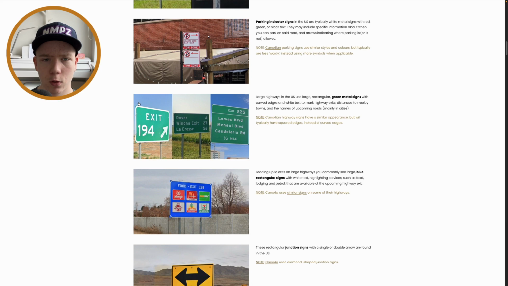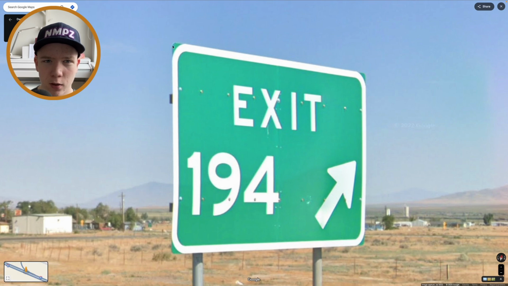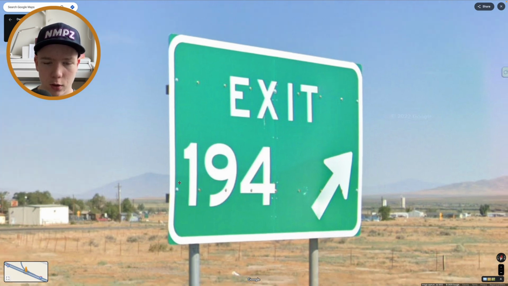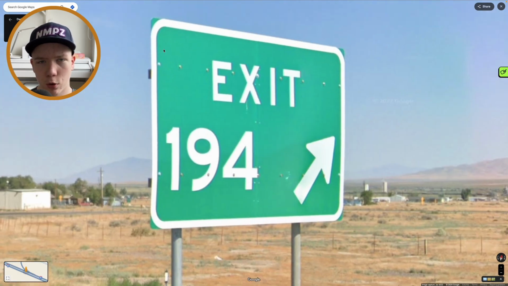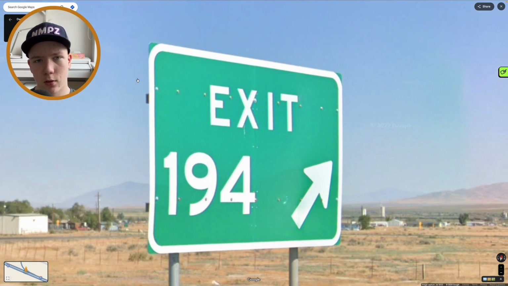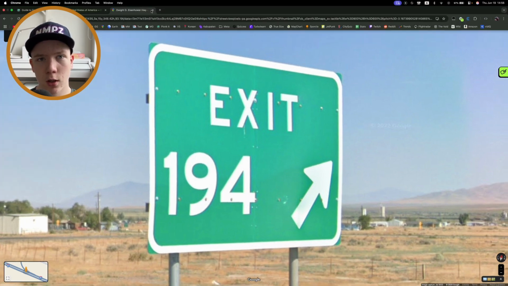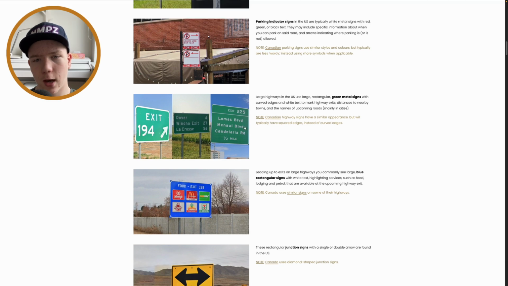So these highway signs in the US usually, well, the signs themselves do have these square corners, but the border, the white border here, is a bit curved. In Canada, you will normally have the border as well, but it's going to be square, not curved. And yeah, the signs, well, actually they look exactly the same. That's actually a useful thing, again, to know.